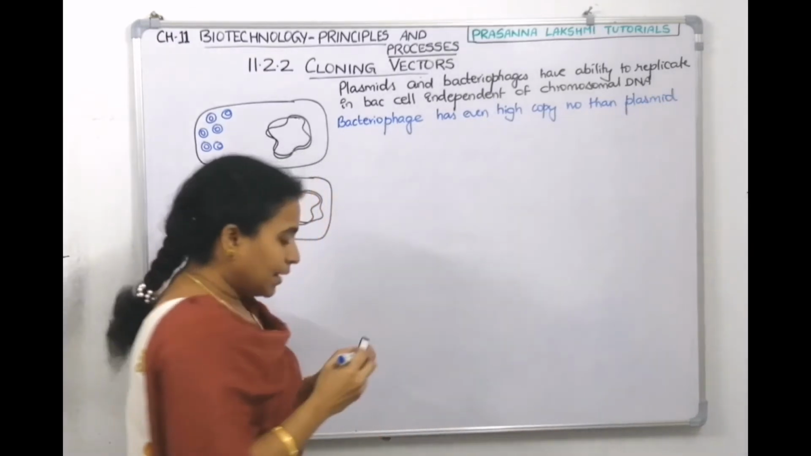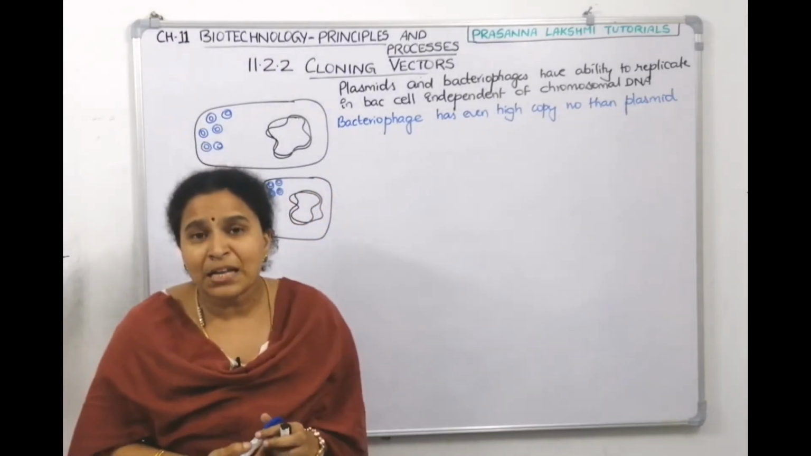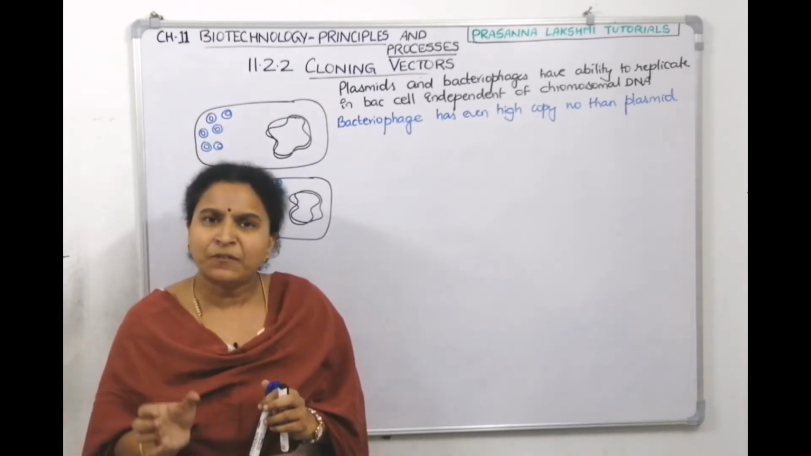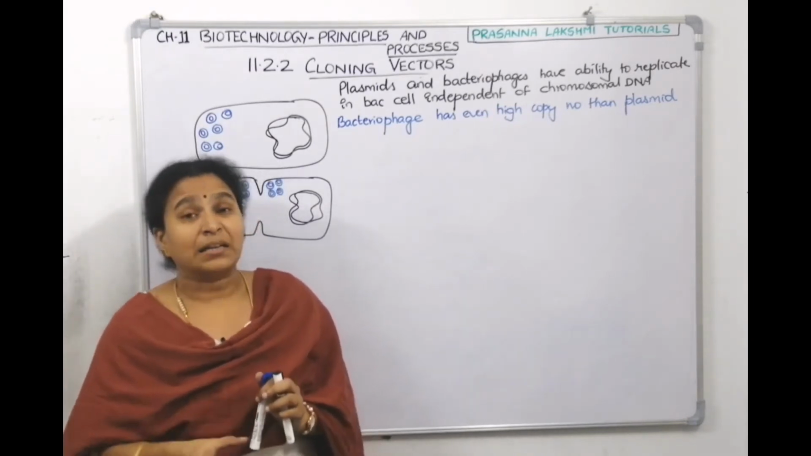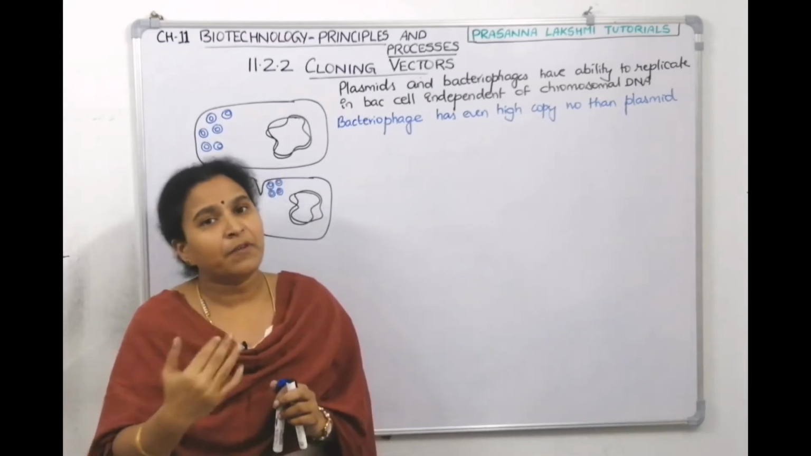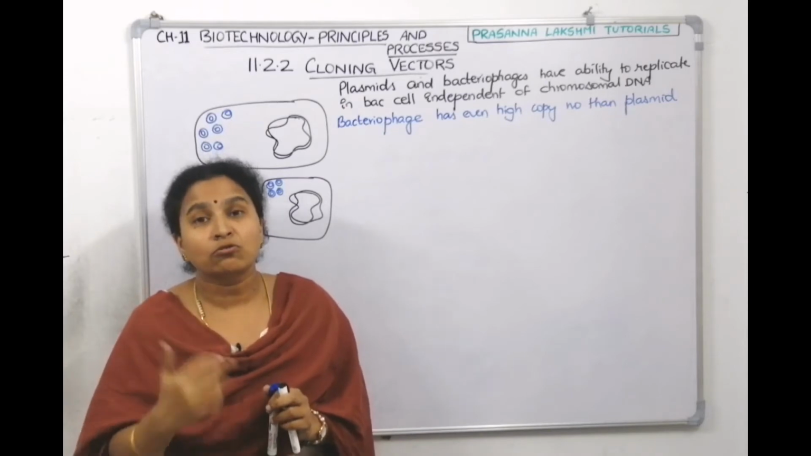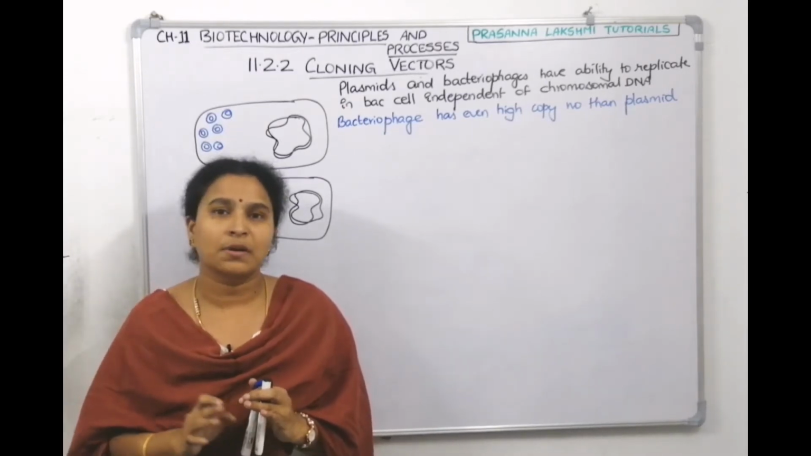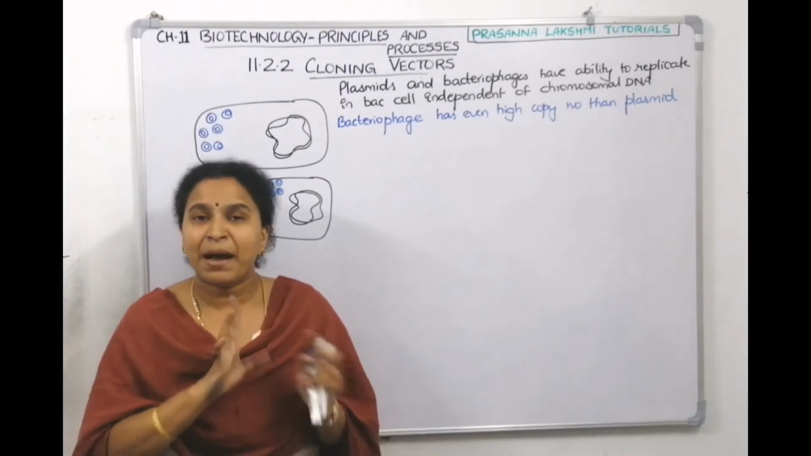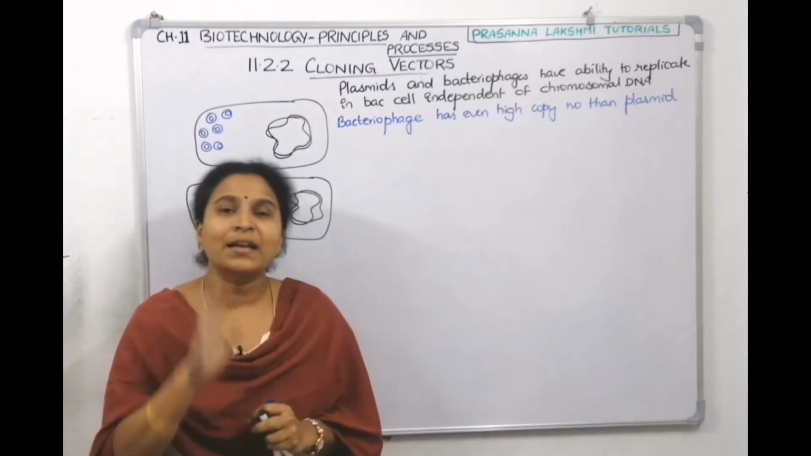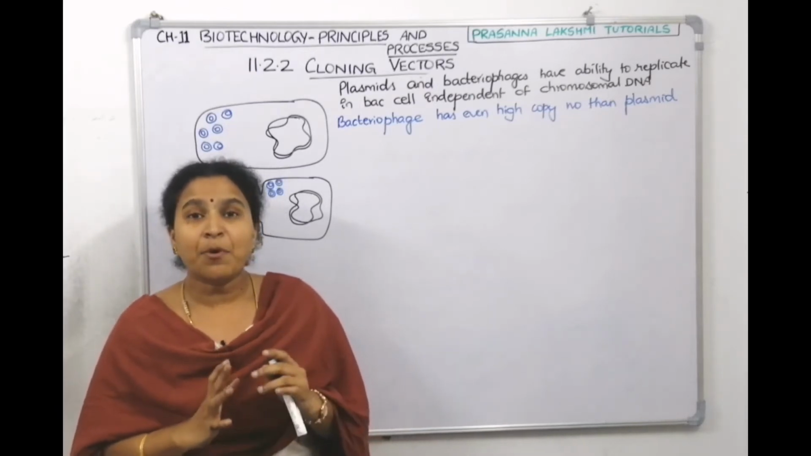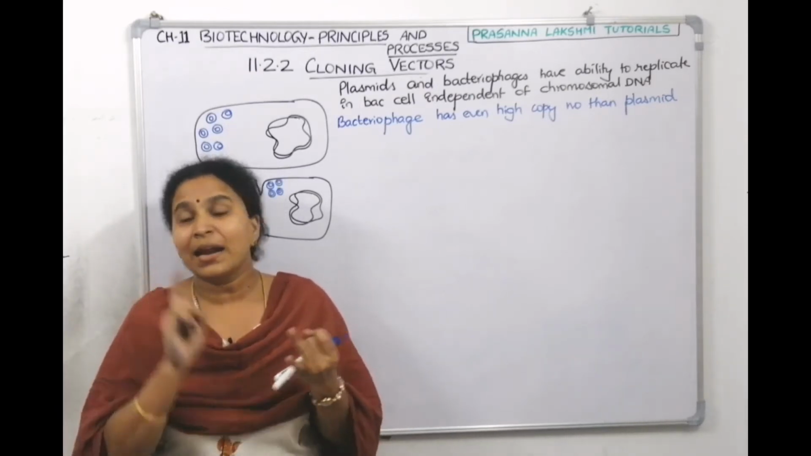So in a cell, how many plasmids can be there? Minimum is 1 or 2, maximum is 15 to 100. But in a bacterial cell, if one virus infects, you know how many virions will come? 100 or 200 or more than 200 virions will come. Now come on, tell me, who is having high copy number? Bacteriophage, the virus, has the high copy number. Understood? Now, this is about the natural plasmid and natural viruses.